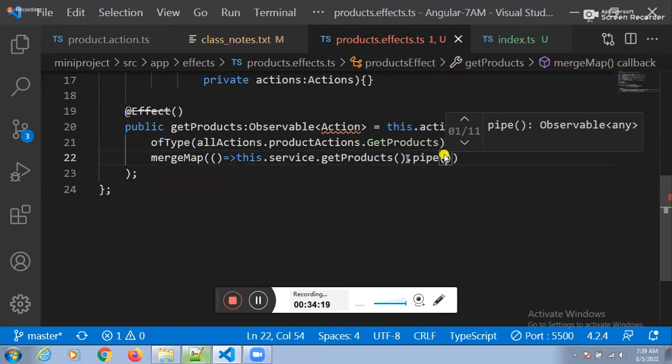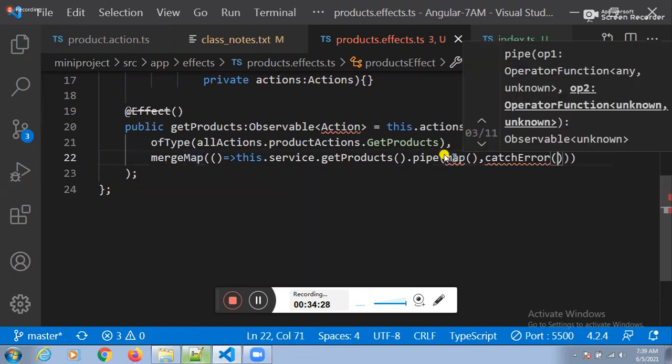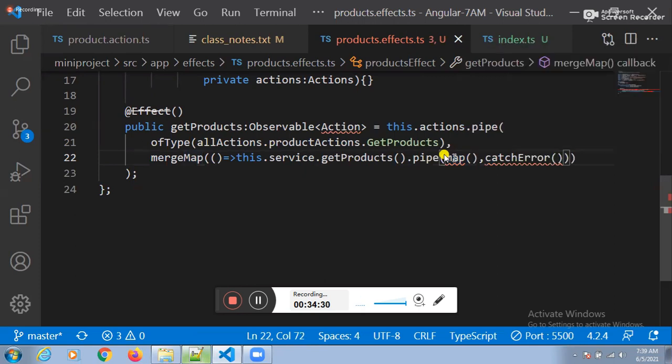To catch the positive response, one more function is there. Which function? Map function. To catch the error response, one more predefined function is there. Which function? Catch error function. Any doubts here? No, sir.